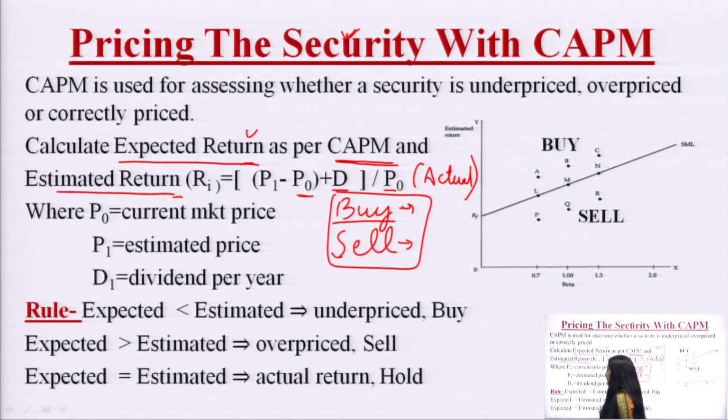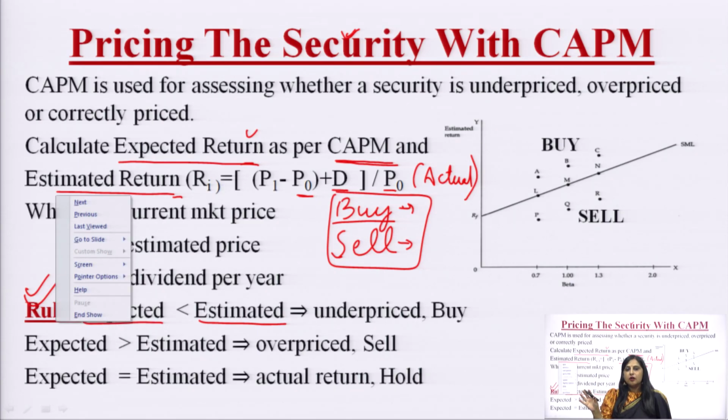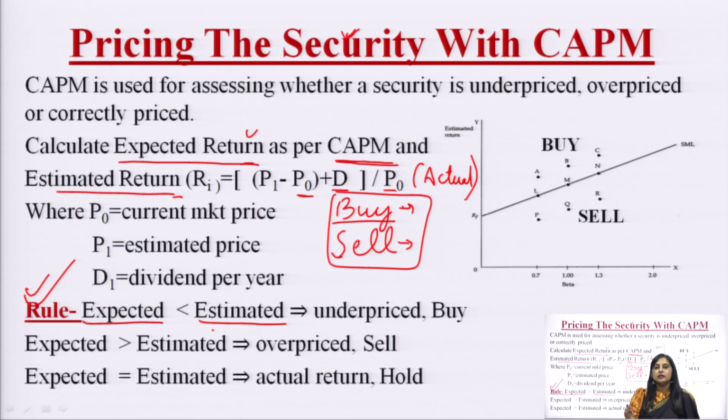Now, one has to remember this rule. This is a very important rule which is being used. In exams we may have numericals and case studies on the basis of the CAPM model. So, what do we have to do? We have to compare the expected return with the estimated return. Expected means how much the return should be according to the CAPM model, and estimated means how much return has actually been provided by the security. And if we compare these two things, we will find out whether it is underpriced, overpriced or correctly priced.